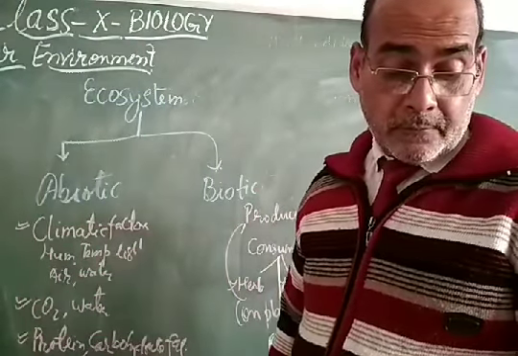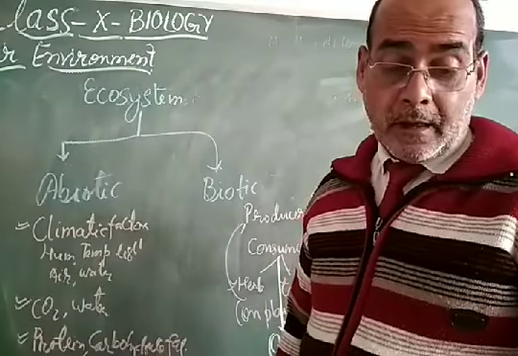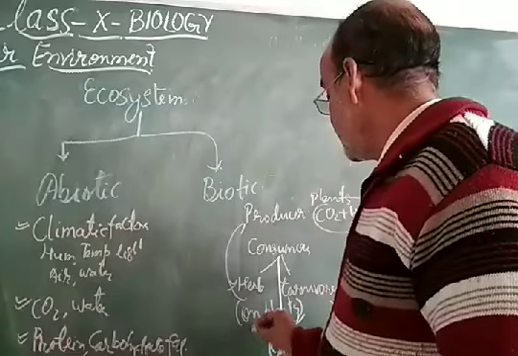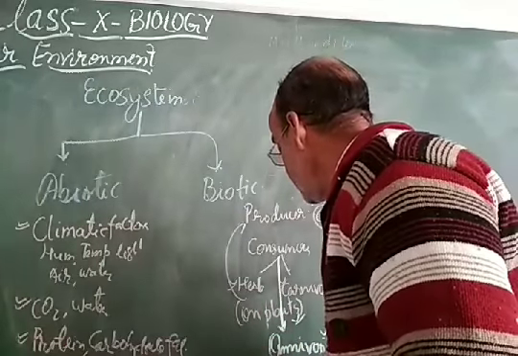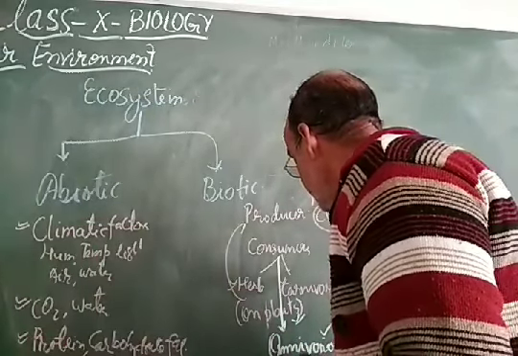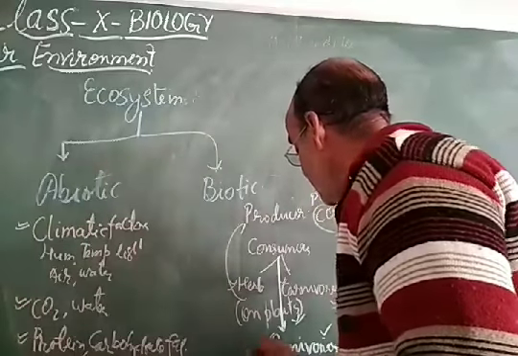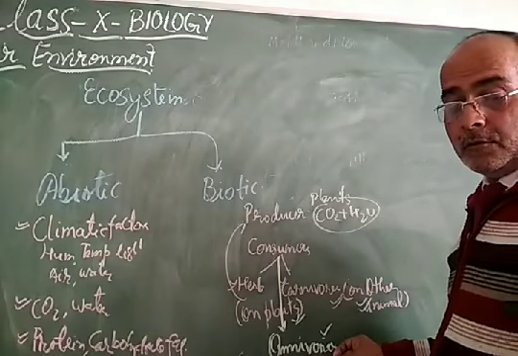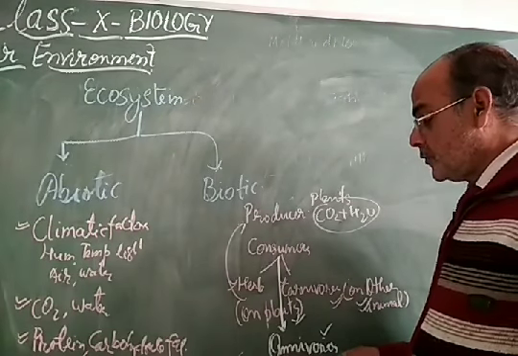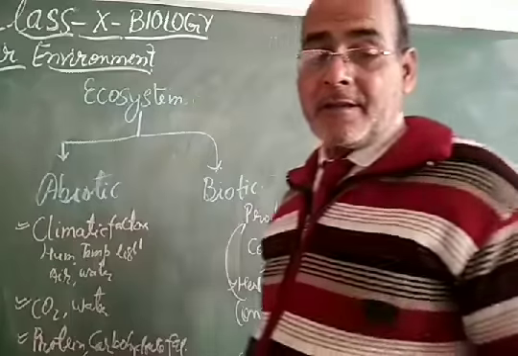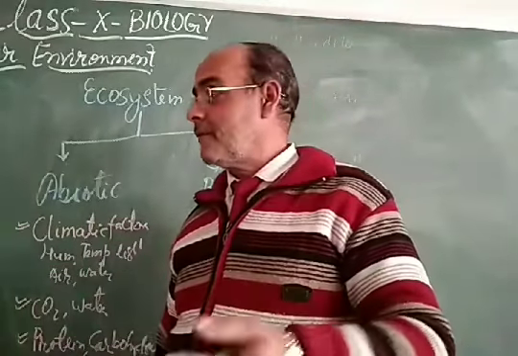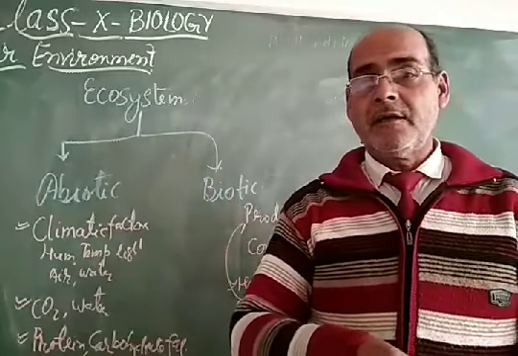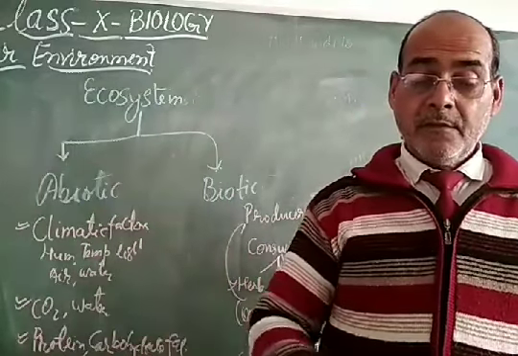My dear students, after producers and consumers, the third one is decomposers. Decomposers are bacteria, fungi, and protozoa. They feed on dead and decaying material, dead and decaying animals and plants, and their function is to decompose the dead and decaying bodies of plants and animals in the ecosystem.